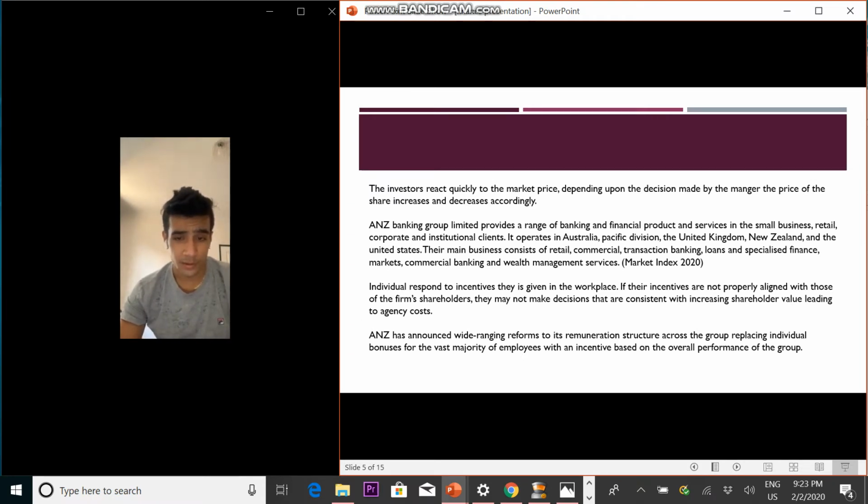The investors react quickly to the market price depending upon the decisions made by the manager. The price of the share increases and decreases accordingly. ANZ Banking Group Limited provides a range of banking and financial products and services in small business, retail, corporate, and institutional sectors.